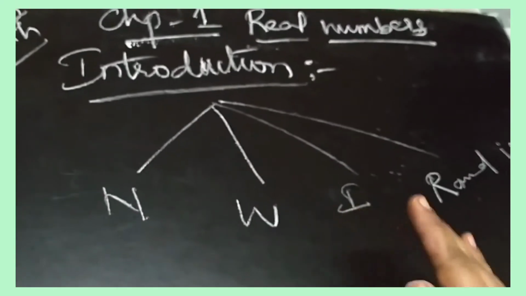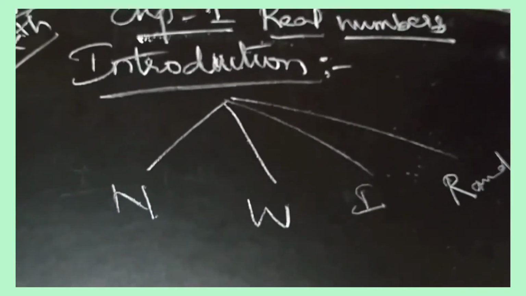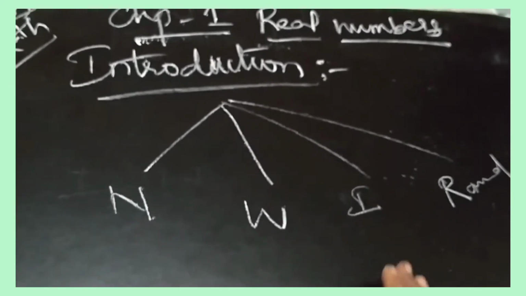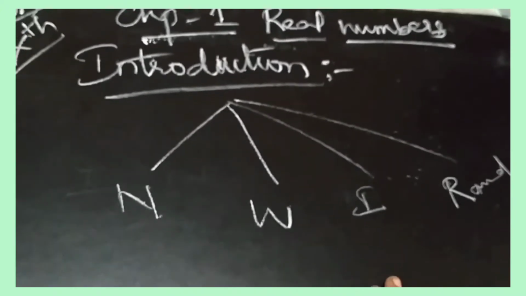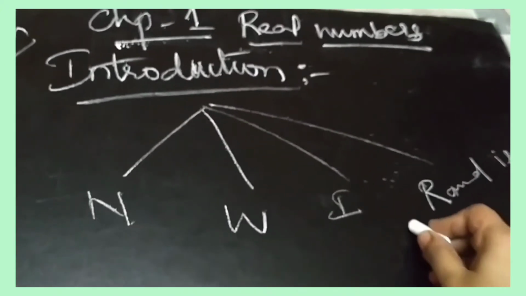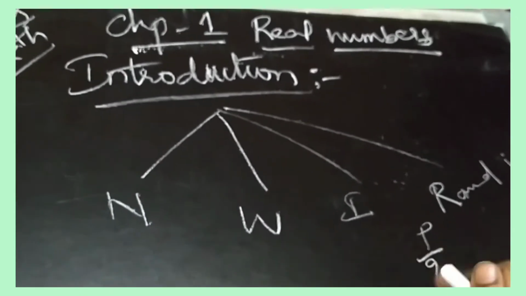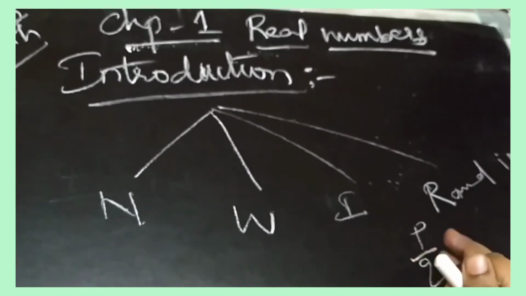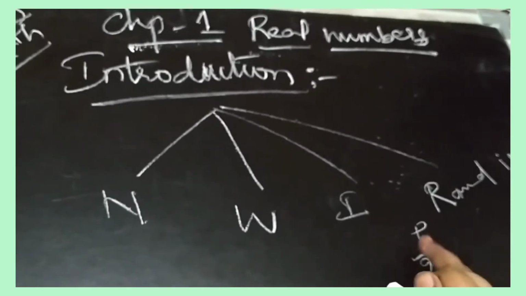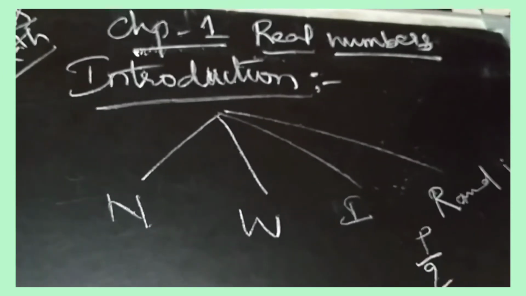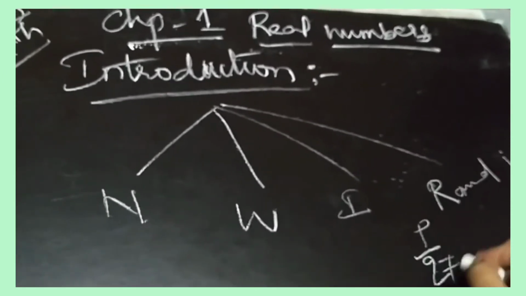So what are rational numbers? Rational numbers are numbers which can be written in the form of p by q. Example: 1 by 2, 3 by 4. Any example you can take, where both p and q are integers and q should not be equal to 0.